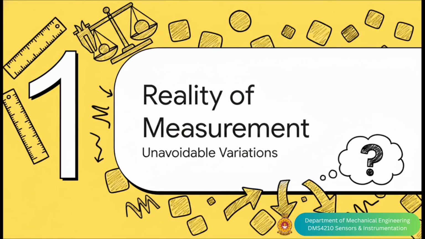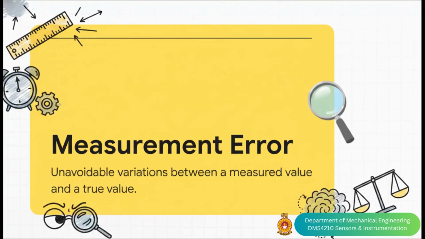Unavoidable variations. Okay, so we really need to completely shatter a common misconception right off the bat. Measurement errors are not necessarily mistakes made by the observer. Let me say that again because it's absolutely crucial. Errors are not just personal failings.